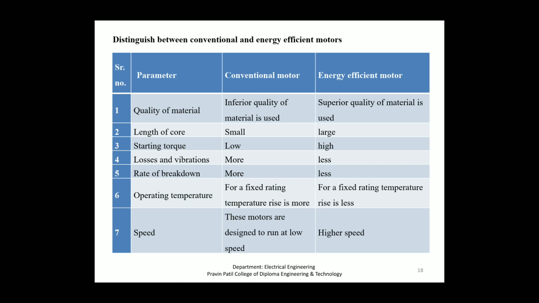I square R losses are a function of conductor resistance and the square of current. Resistance of conductor is a function of conductor material, length and cross sectional area. The suitable selection of copper conductor size will reduce the resistance.